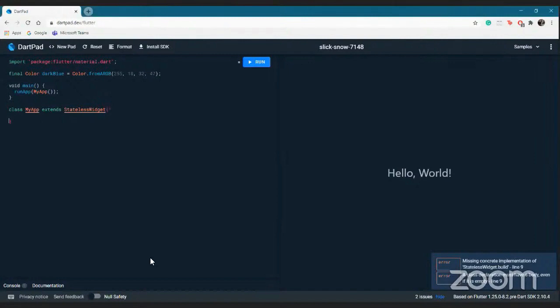When we declare a stateless widget, the only thing that a stateless widget class needs is a build function that renders the basic widget on your screen.